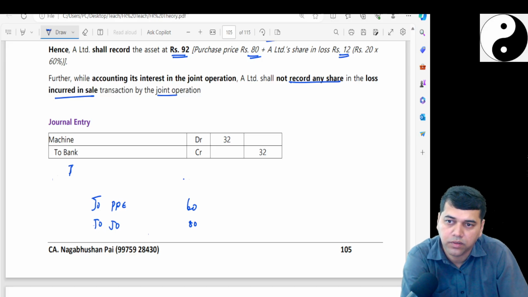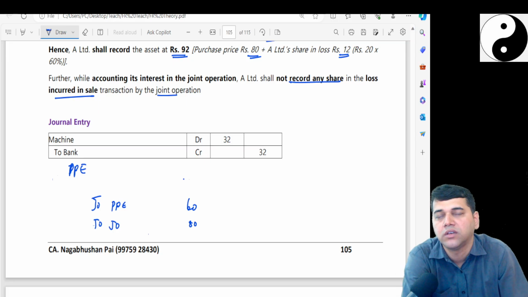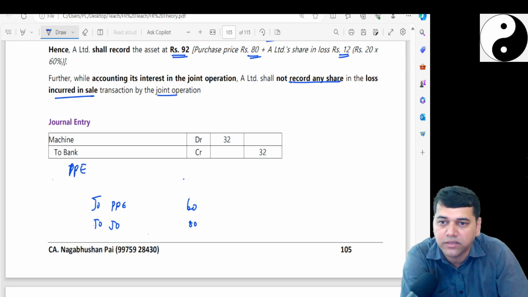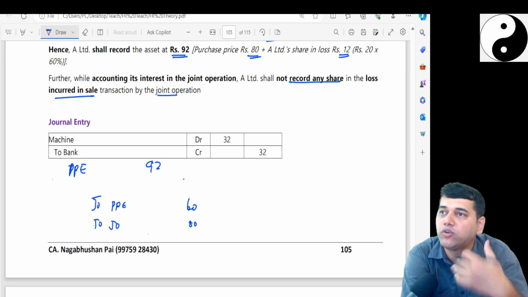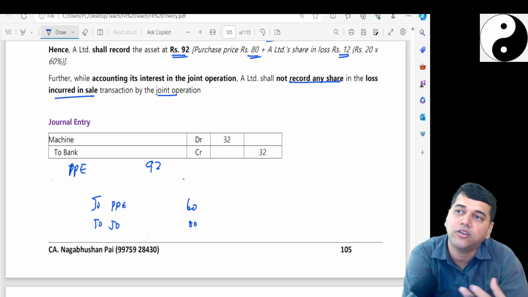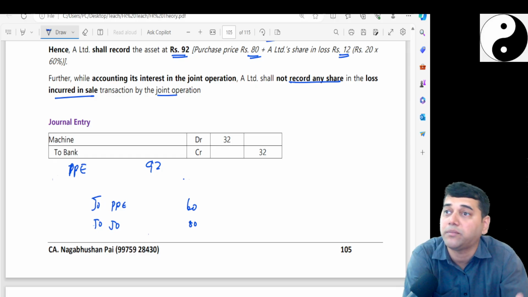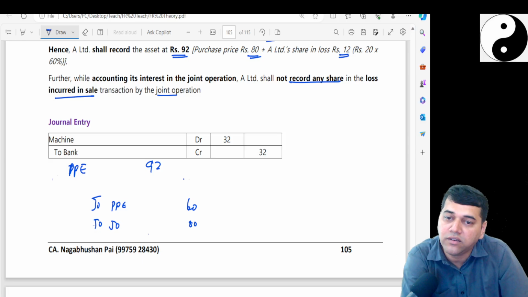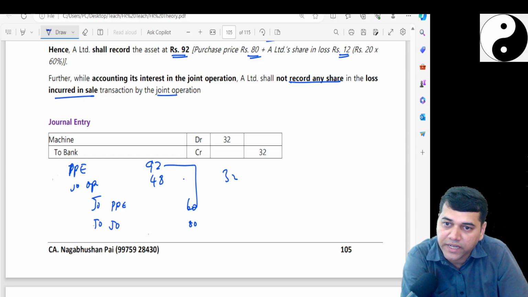Okay, so I get the PP at how much? Actually I get 100, but in that 100 is 8 of loss of the other parties. So 92, because I cannot consider my own loss. When I get 100 worth of asset, in that 12 is my loss. I cannot consider it as my loss, so I reduce it to 92, and the JO operator, other party, 48. Now if I net these two, it comes to 32.